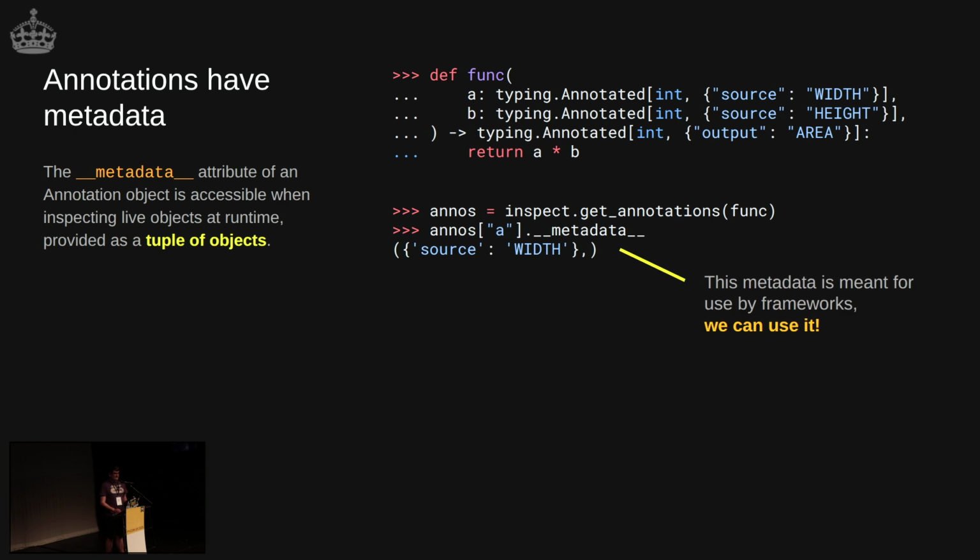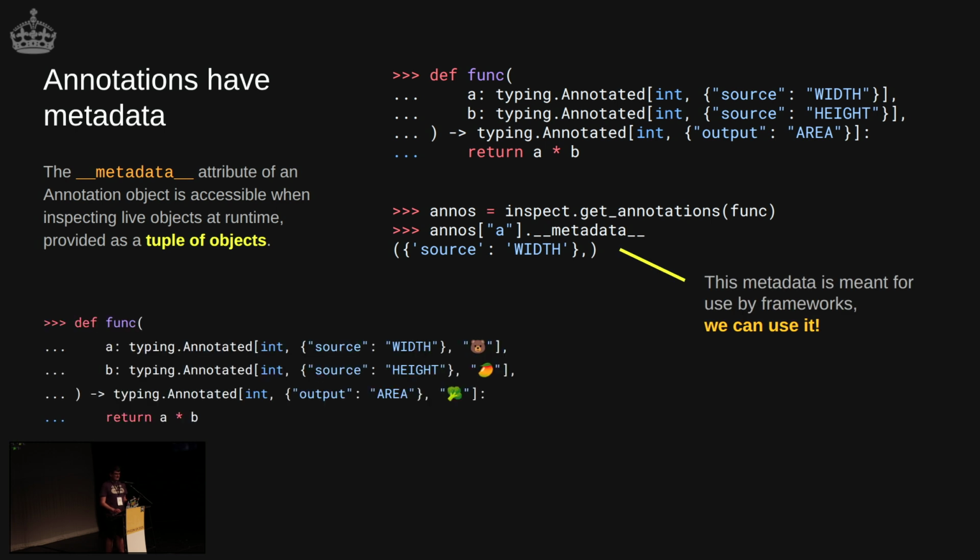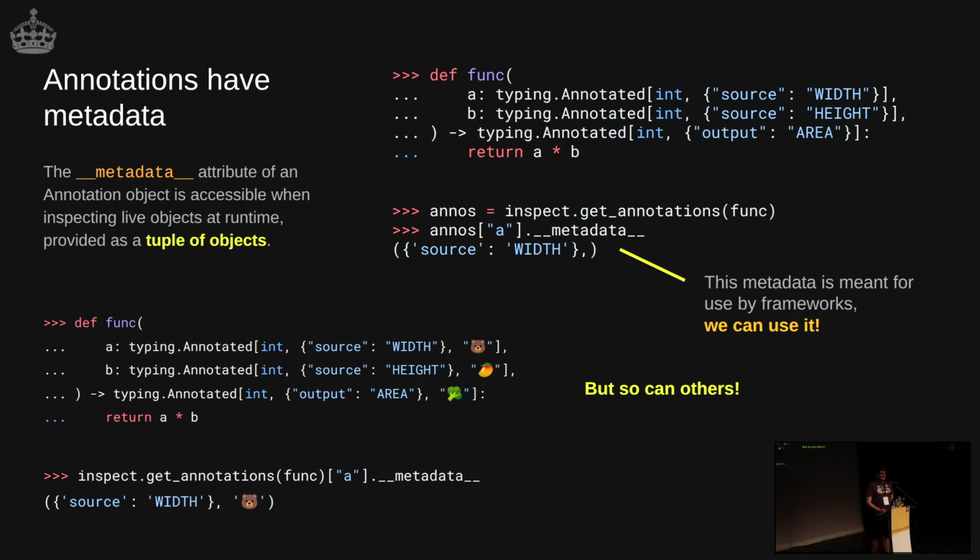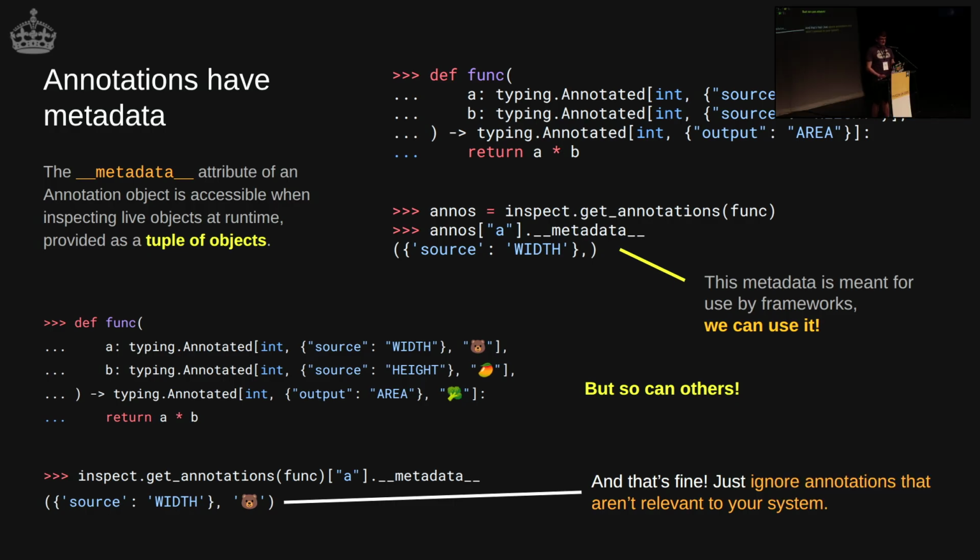The metadata is meant to be used by frameworks. It's a good thing to do and a good thing to use. The only thing is that, like I say, other frameworks can use this information too. And so the reason why it's available to us as this tuple of metadata objects is so that if you come across something that doesn't look like anything you're concerned with, just ignore it. That's the rule there, really. An object can have as much metadata on it as it likes, but only pay attention to the stuff that you're interested in.